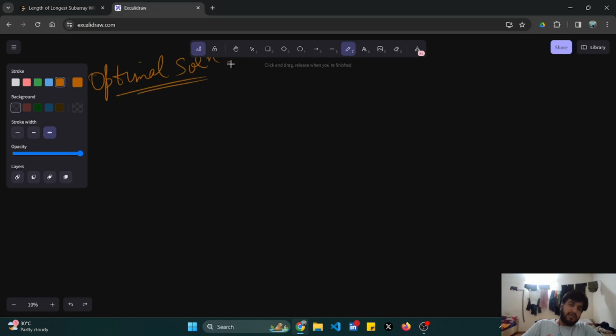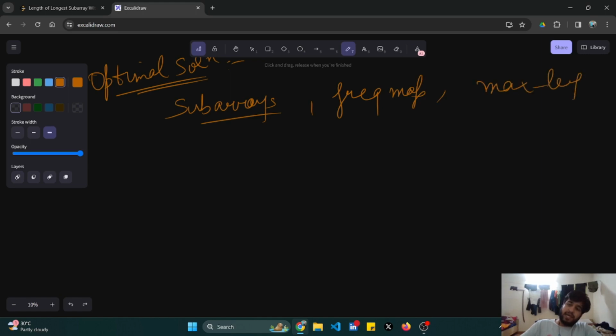Okay, what are the things that would remain fixed? I would have to look for all the subarrays, and I should have a frequency map. And I'll store the max length and just update it. Initially, it will be 0. Okay, the frequency map is needed and all the subarrays.